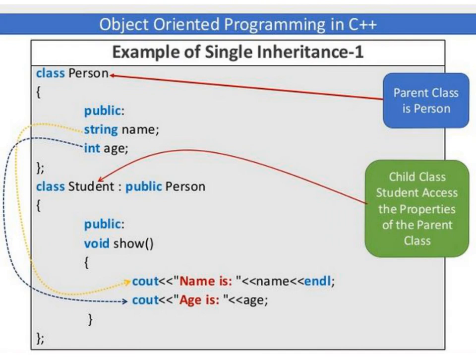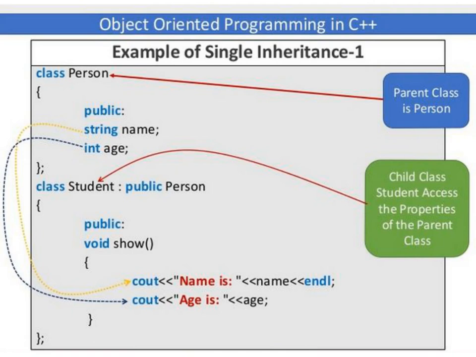So example of single inheritance. In this example you can see we have two classes, class person and class student. So class person is what? Your parent class. In that we have defined some public data members, name and age. Name is of type string and age is of type integer. And then we declared one child class called student, which has been derived from the base class called person. Okay, so you specify the class keyword, then you specify the subclass name, then the colon operator, then the visibility mode, then person is what? The base class name, because student is derived from the person base class.